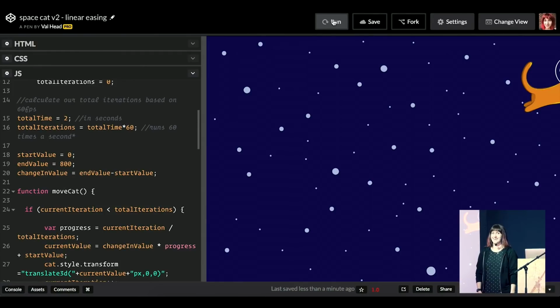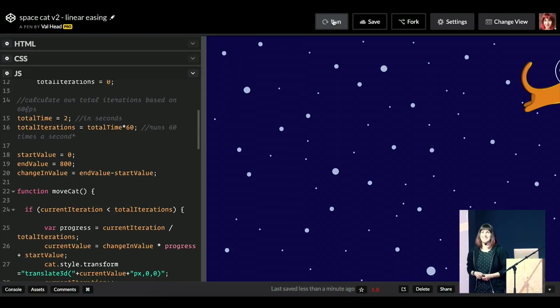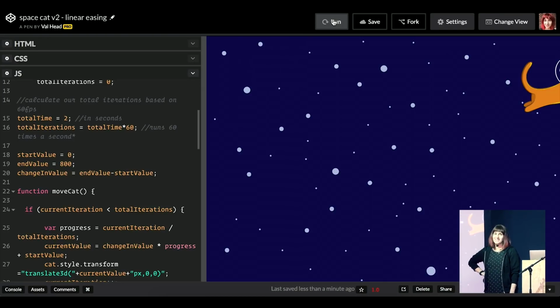Pretty cool, huh? Yeah, our space cat moves from the left side of the screen to the right side of the screen, or the left side of space to the right side of space. That's how they keep track of where space is. Like, we're sending a satellite to the right side of space. No? All right. I guess you guys don't do a lot of space. Anyways, that's pretty awesome for getting a cat from left to right, right?